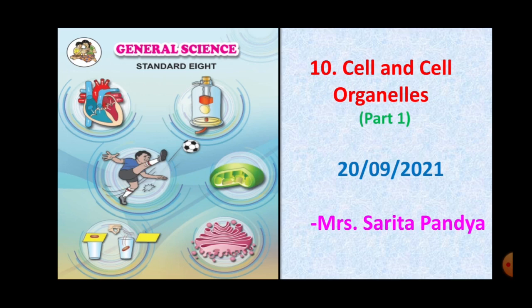This year, we are going to study about the cell, plant cell, animal cell, and the different organelles present inside the cell in detail. We are going to study their structure, the functions of the cell as well as the organs. So students, let's start with our new lesson, lesson number 10, Cell and Cell Organelles.